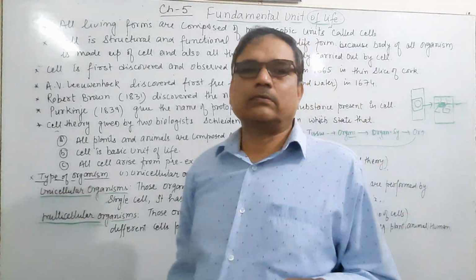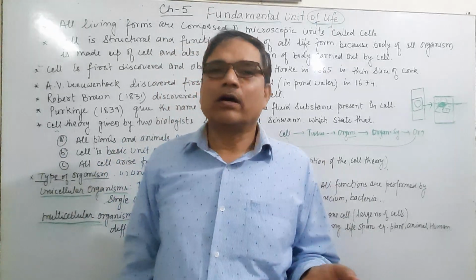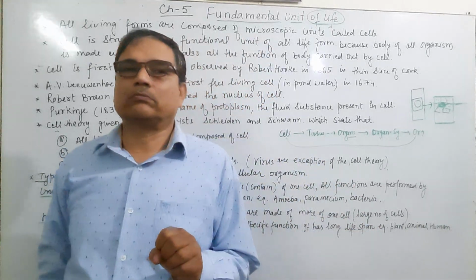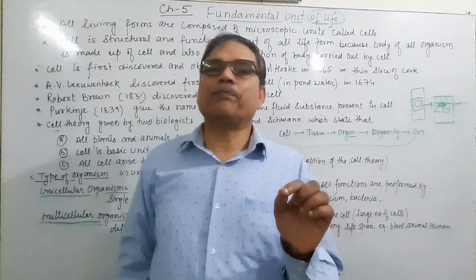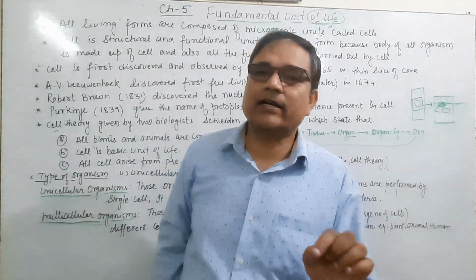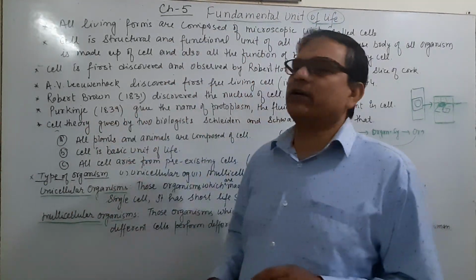And after the free living organism discovered by Leeuwenhoek, Robert Brown discovered the nucleus of the cell, which is located near the center of the cell, and it was discovered in 1831.